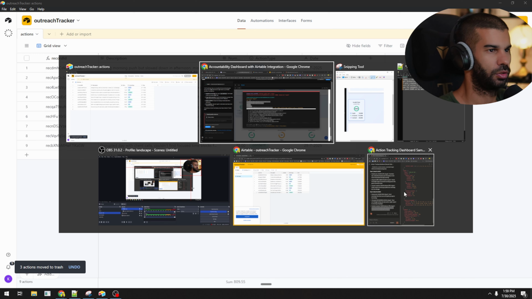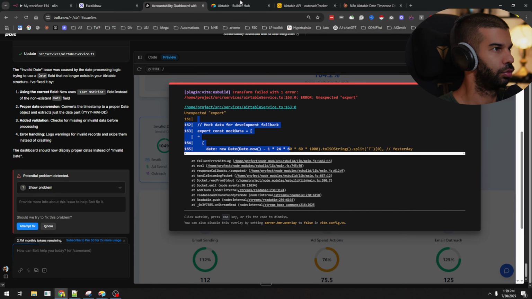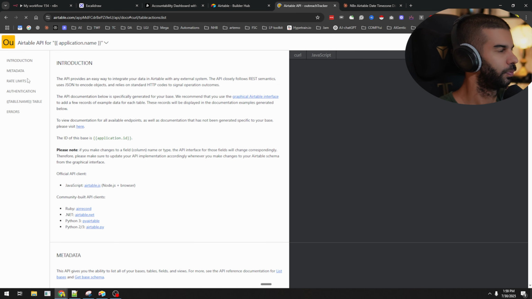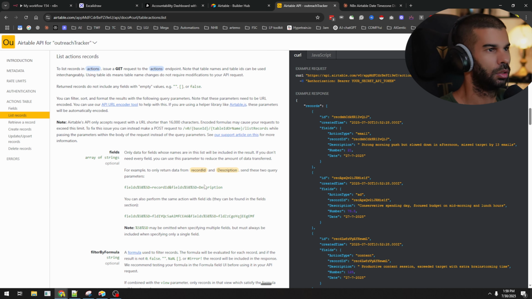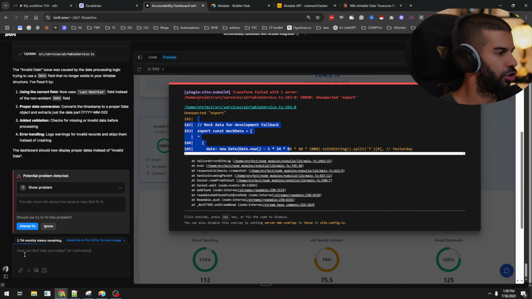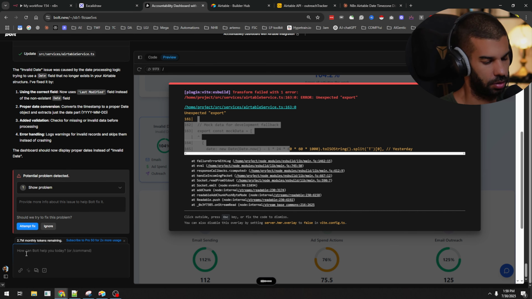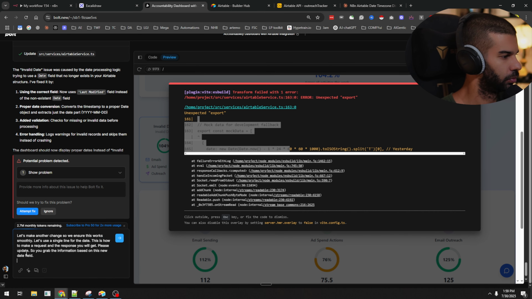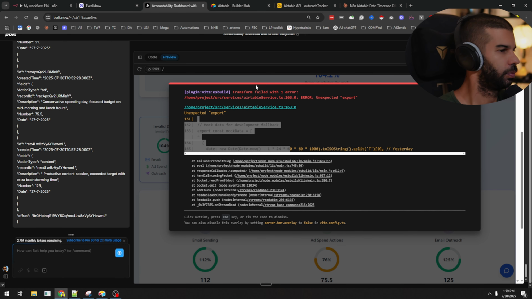So let's refresh this once more. Go back to here. Let's go to list records, copy this, and let's make another change in Bolt, so we ensure this works smoothly. Let's use a single line for the date. This is how to make a request and the response you will get. Please update, so you grab the information based on this new date field. Paste.